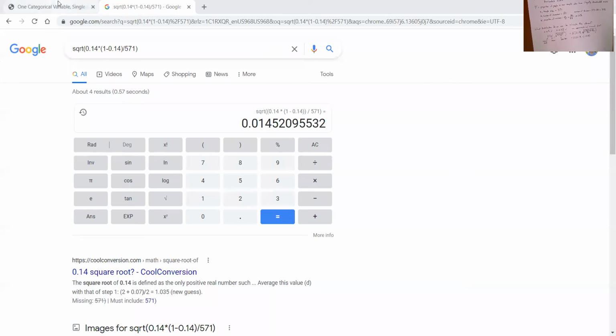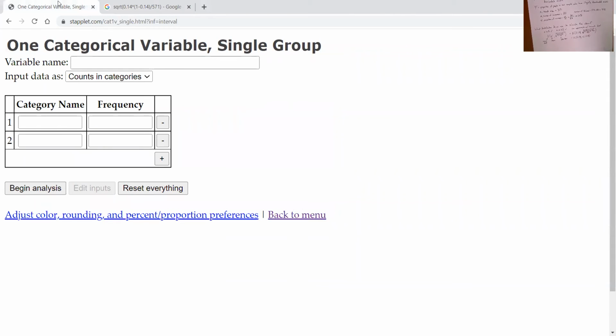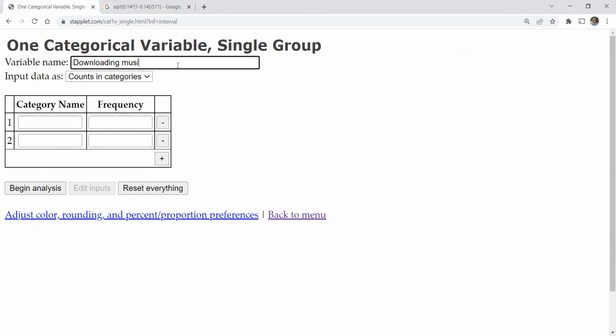So we're going to call our variable downloading music. I'll say our first category is people who have illegally downloaded music, and we had 80 of those.